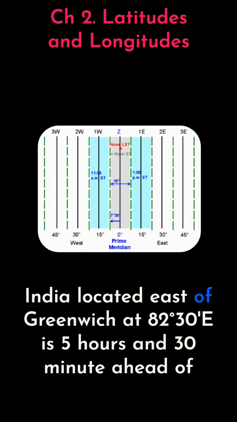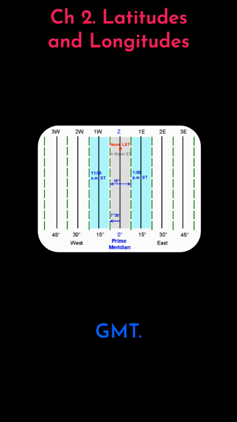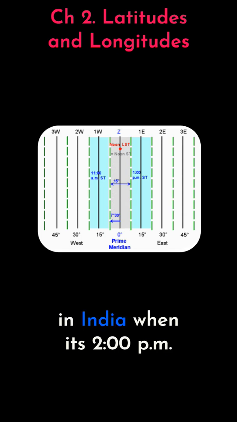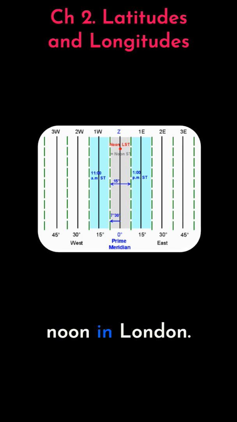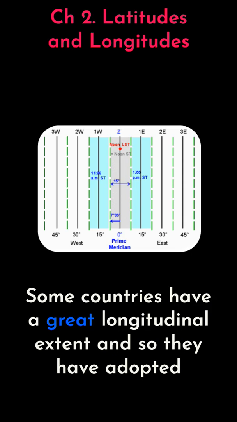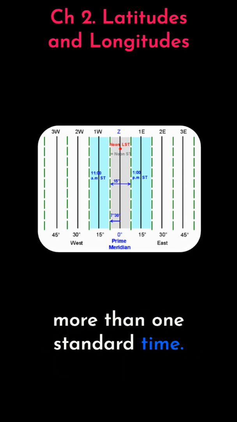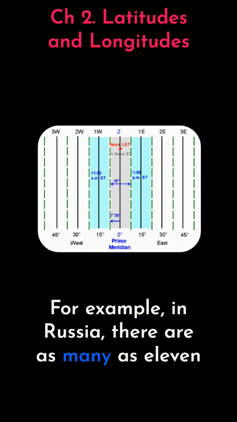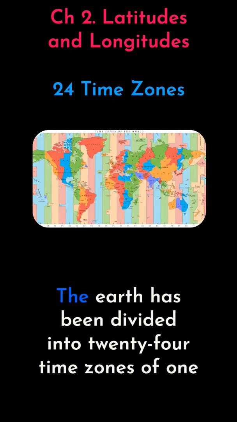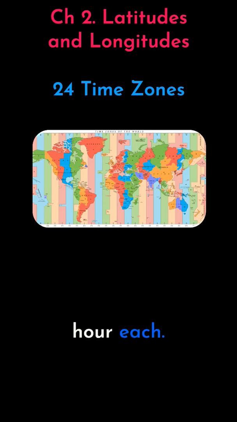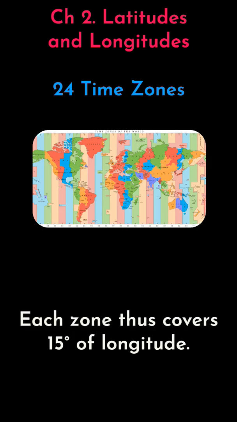India, located east of Greenwich at 82 degrees 30 minutes east, is 5 hours and 30 minutes ahead of GMT. So it will be 7:30 p.m. in India when it is 2 p.m. in London. Some countries have a great longitudinal extent and so they have adopted more than one standard time. For example, in Russia, there are as many as 11 standard times. The earth has been divided into 24 time zones of 1 hour each. Each zone thus covers 15 degrees of longitude.